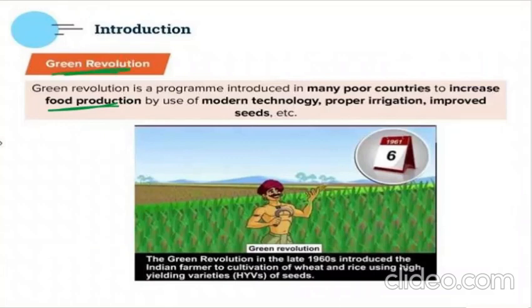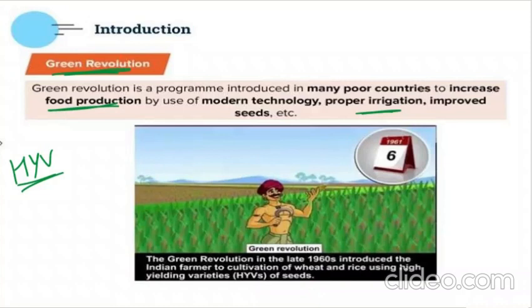Right? In the Green Revolution, we need a lot of water for proper irrigation. We use modern-day technology like tractors and machinery for everything. We do not do it by hand, and we use improved quality of seeds. Those are the HYV seeds. HYV means high yielding variety of seeds. So the Green Revolution was introduced to Indian farmers in the late 1960s to increase the cultivation of wheat and rice.